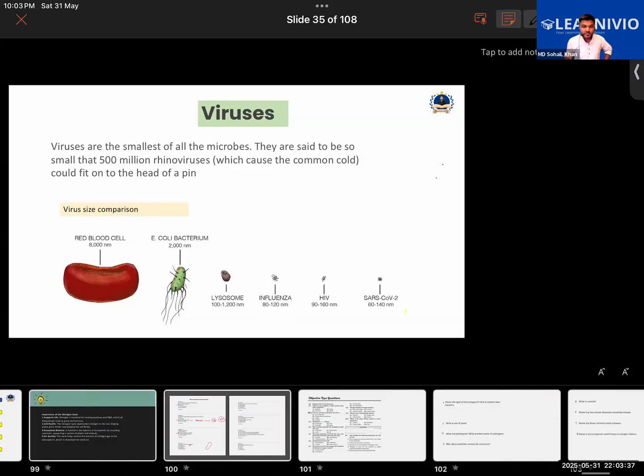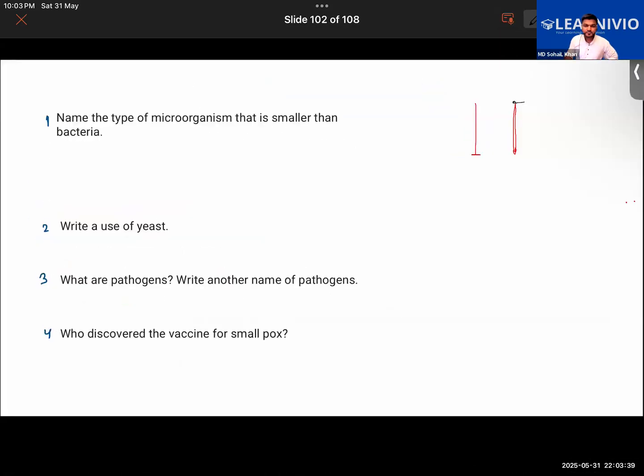Right, the use of yeast. Where do we use yeast? Sir, in baking. In the baking industry. And one more. Sir, for making alcohol. Yeah, for making alcohol and wine.